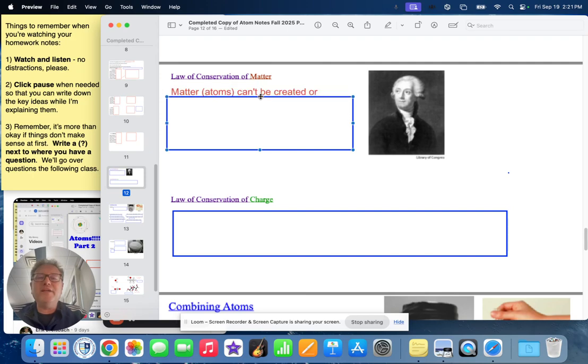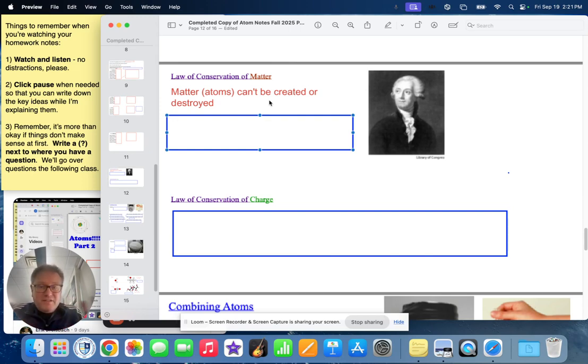And he's like, you know what? I think matter, and he didn't know about atoms, but in essence he's talking about atoms, matter cannot be created or destroyed. You can't make matter out of nothing, and you can't take matter and literally make it disappear. For instance, when you burn a piece of paper, it might seem like the paper disappears, but it doesn't.